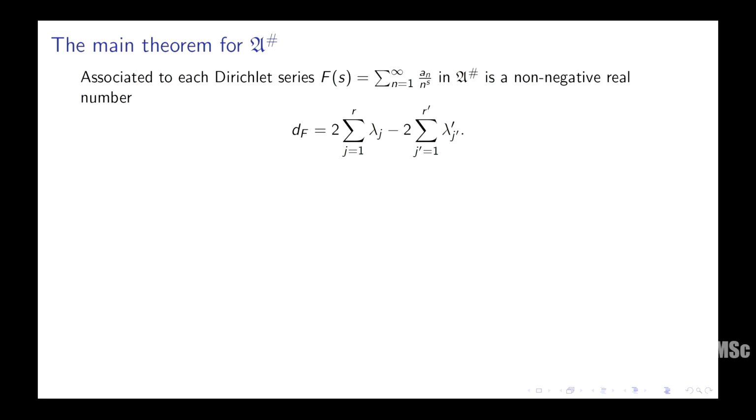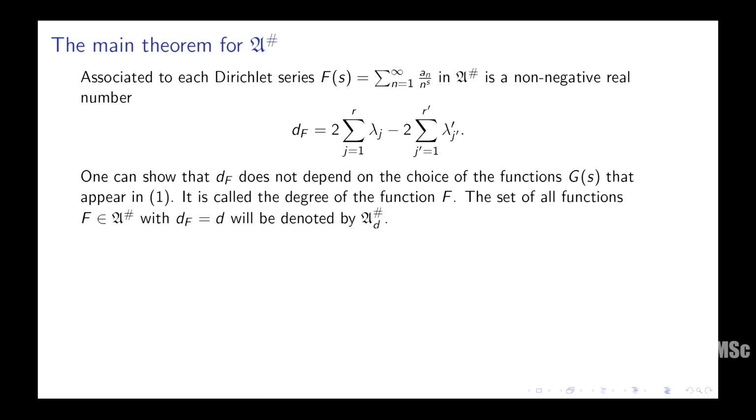So anyway, associated to each Dirichlet series F(s), right, is a non-negative real number, so I'm taking twice the sum of the λ_j's and subtracting twice the sum of the λ_j'. So I have some functions in the numerator, some in the denominator. I'm adding up the λ_j's and subtracting the λ_j''s in the denominator. So that is what I will call the degree of the Dirichlet series, and it's not hard to show that this does not depend on the choice. See, a priori, there could be more than one functional equation for the L-function, but this number, the degree, does not depend on the choice.